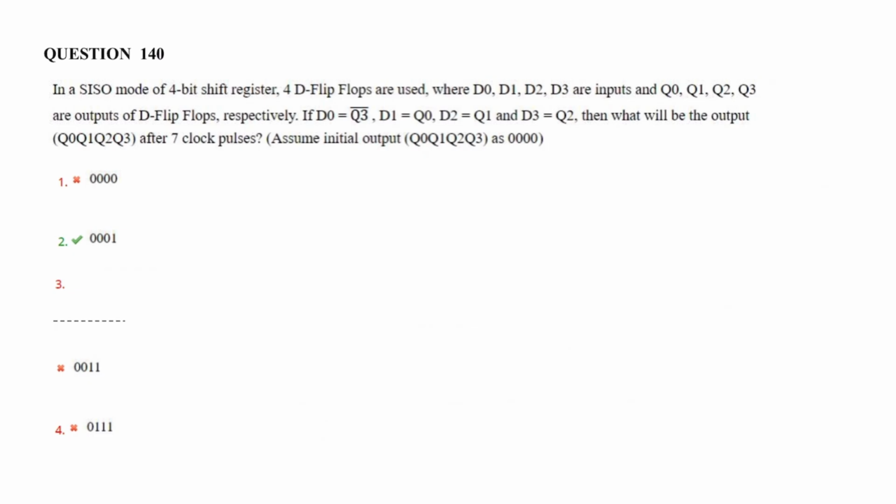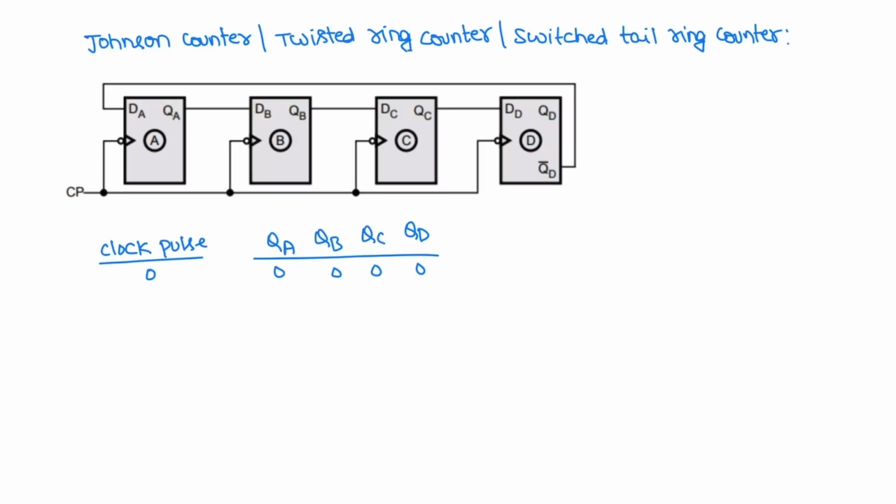Next question. In the SISO, serial input serial output mode of a 4-bit shift register, there are 4 flip-flops with inputs D0, D1, D2 and D3 and 4 outputs Q0, Q1, Q2 and Q3 respectively, and D0 is Q3 bar, D1 is Q0, D2 is Q1 and D3 is Q2. What will happen to the output after 7 clock pulses? Indirectly in the question he has given a Johnson counter or twisted ring counter or switch tail ring counter. So Q3 bar is given to D0.